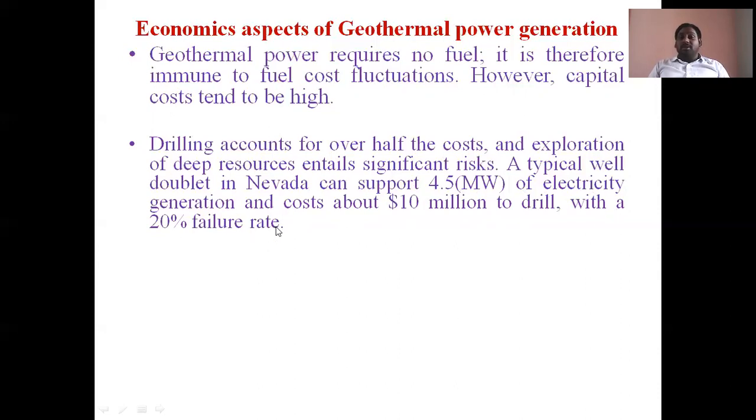A large amount of cost is only for drilling into the earth. It is $10 million that is required to construct 4.5 megawatts of geothermal power station. We can estimate how large the cost is.